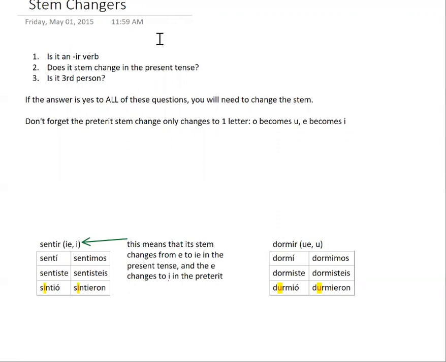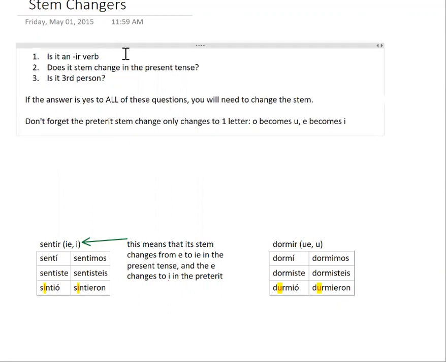Now, we have avoided stem changing verbs so far in the preterite because there aren't that many that do it. There's plenty of them, but not as many as stem change in the present indicative. We've already learned a lot of different stem changers: O to UE, E to IE, U to UE, E to I, and I to IE as well. But it doesn't happen as often in the preterite as it does in the present. It happens often enough that we definitely need to worry about it, and it happens with verbs that are frequently used.